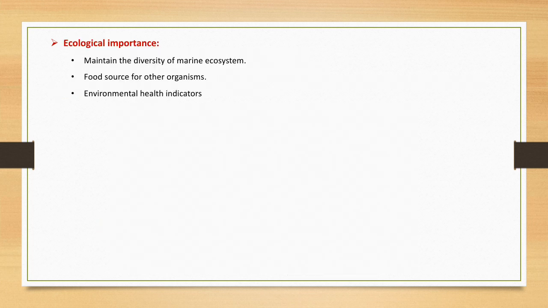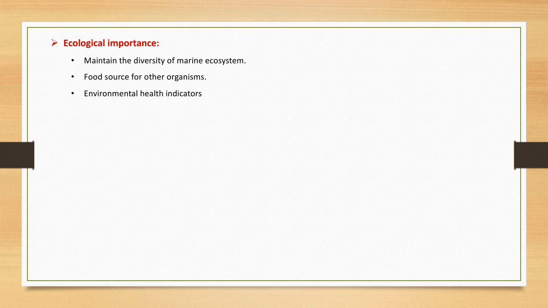Next is the ecological importance of the mollusca. How mollusca affect the presence of other organisms in that particular habitat. They are important participants of food webs in their habitats, and they also act like keystone species in many habitats, which influence the diversity and abundance of other species in that habitat.